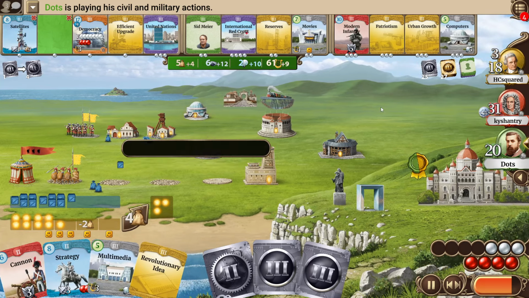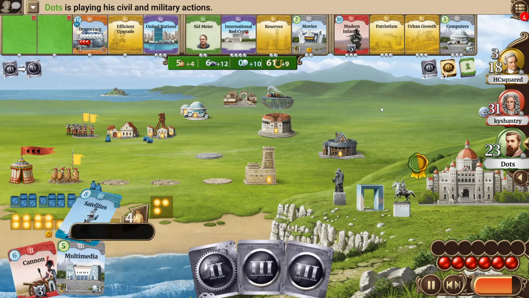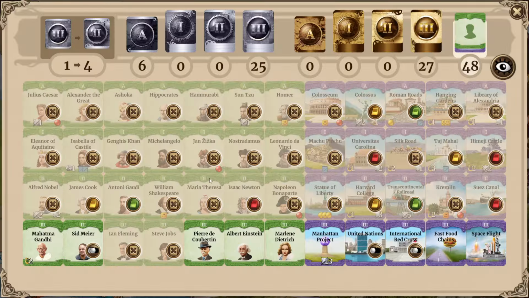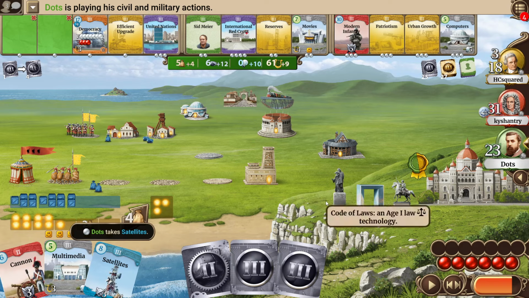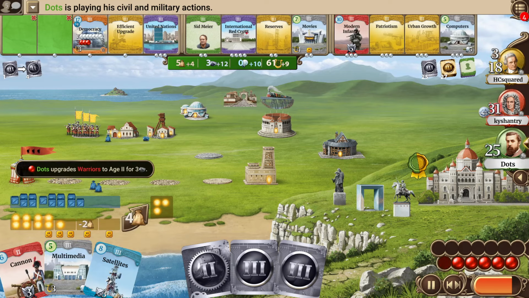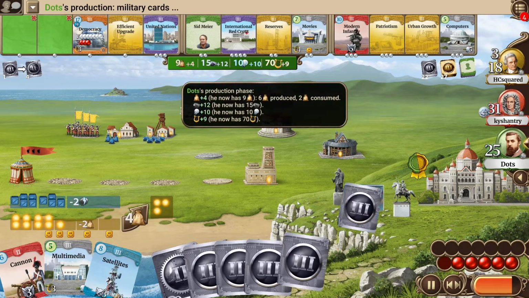He upgrades a lab, upgrades another lab, plays the revolutionary idea, the strategy, and goes for the satellites. I think it makes sense that he doesn't go for Sid Meier, still needs the science production. Gaudi is providing him some very nice value, and I think leaving himself open to Pierre is just too strong. I think that is the right choice. He then takes the satellites, who knows, maybe he will get, or maybe already has, an impact of progress. Also he upgrades a warrior, being now 25 strength.